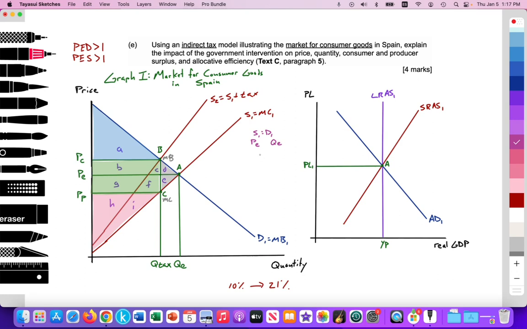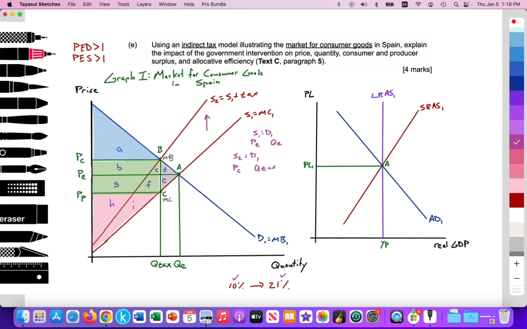And then the Bank of Spain is proposing that ad valorem taxes be increased, perhaps for some goods, from 10% to 21%. So that would cause the supply curve to shift upward from S1 to S2, S2 equal to S1 plus the ad valorem tax. That sets an equilibrium where S2 equals D1, provides a higher price for consumers at PC, and reduces the quantity to quantity at tax. Quantity supplied and demanded is reduced to quantity at tax.